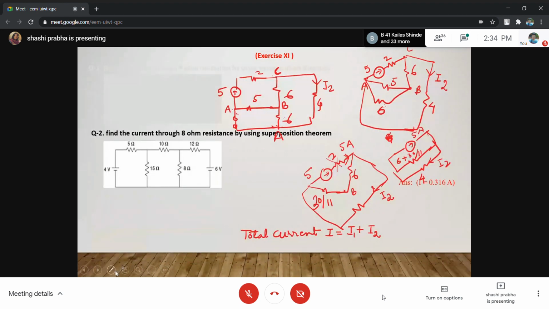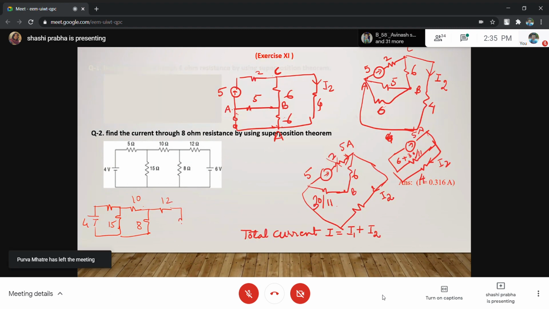I want to take question number 2. Can you solve question number 2? Yes. Look, consider one source at a time. So how many diagrams will you draw? You will draw 2 diagrams. What will be one diagram? 4, 5, 15, 10, 8, and 12. And this is short circuit. Find the current in the 8 ohm resistance.